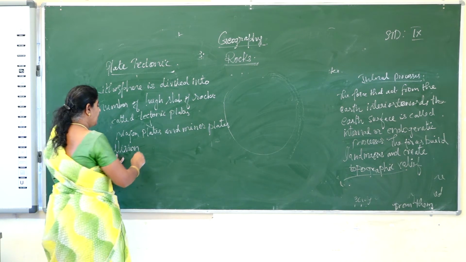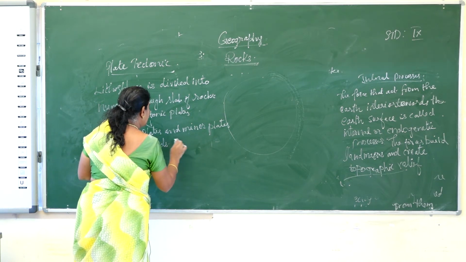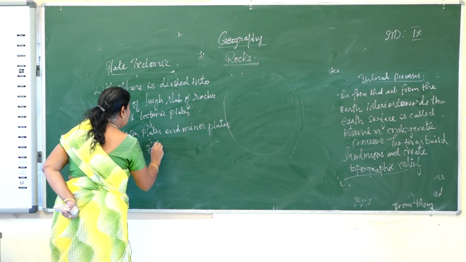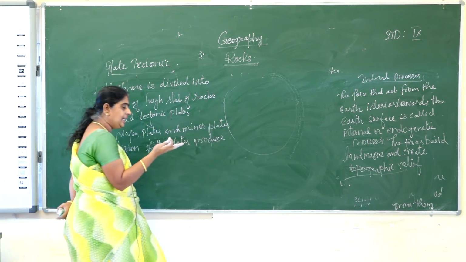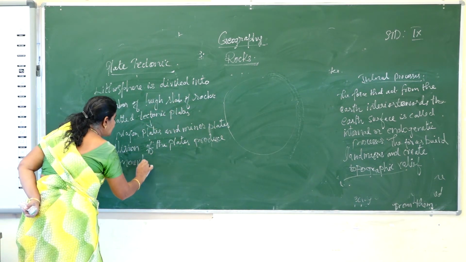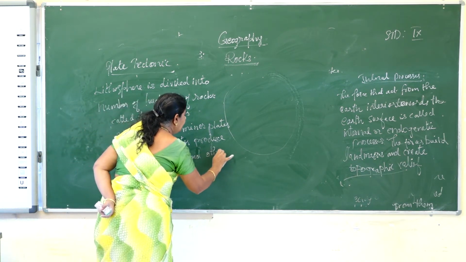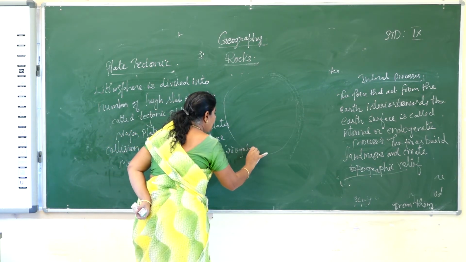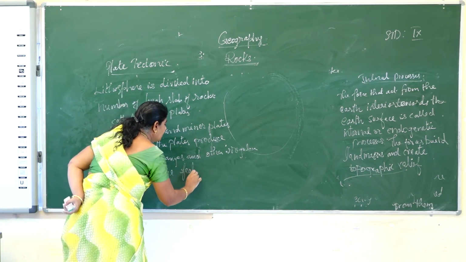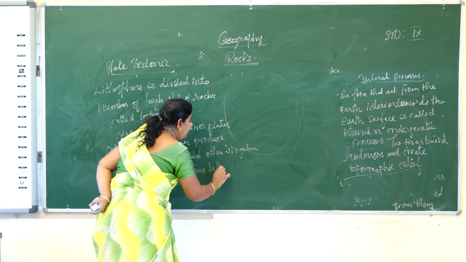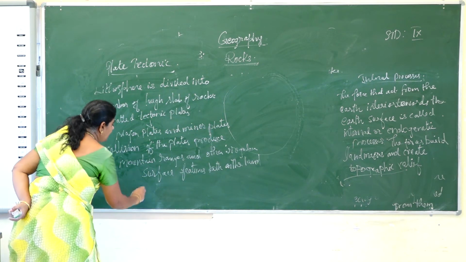Because of the collisions of plates, it creates mountain ranges and other irregular surface features, both on the land as well as on the ocean floor.